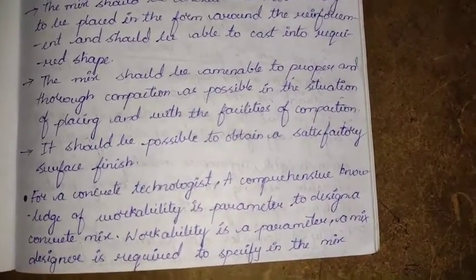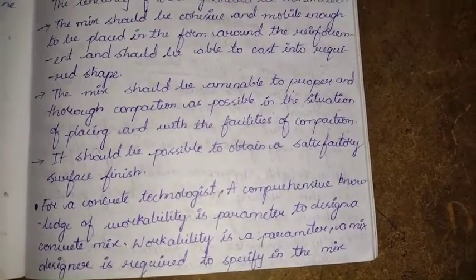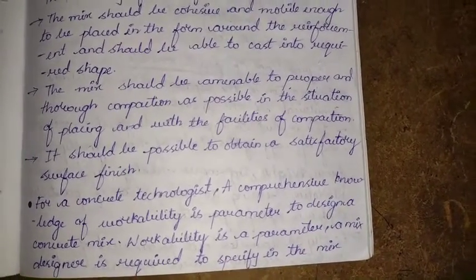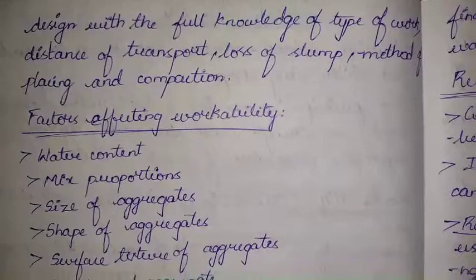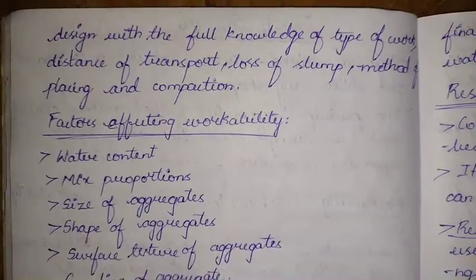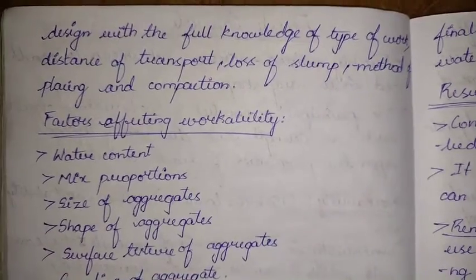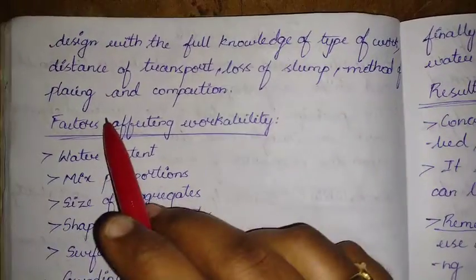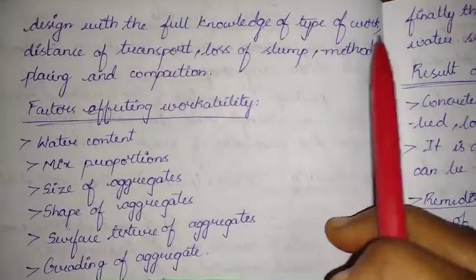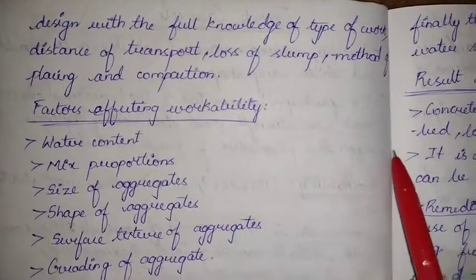So for a concrete technologist, comprehensive knowledge of workability is needed to design a concrete mix. Workability is a parameter a mix designer is required to specify in the mix design with full knowledge of the type of work, distance of transport, loss of slump, and method of placing and compaction. Whenever we are defining the workability, we should follow all of this. We should see what type of work it is: is it for residential purpose or commercial purpose? Distance of transport, that is, what is the distance from the production unit to the construction site?